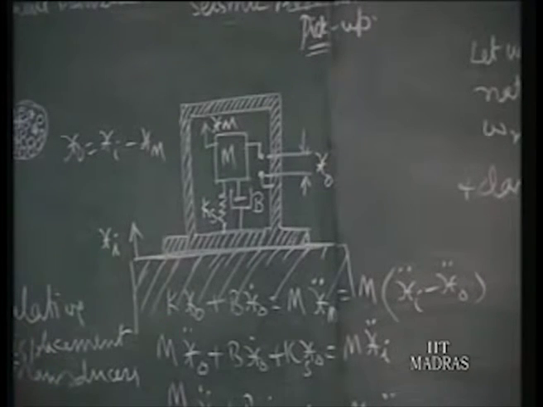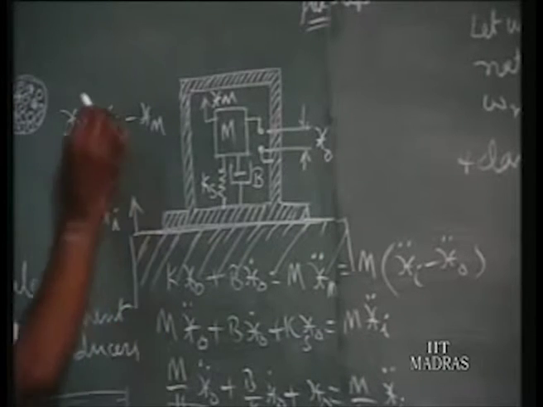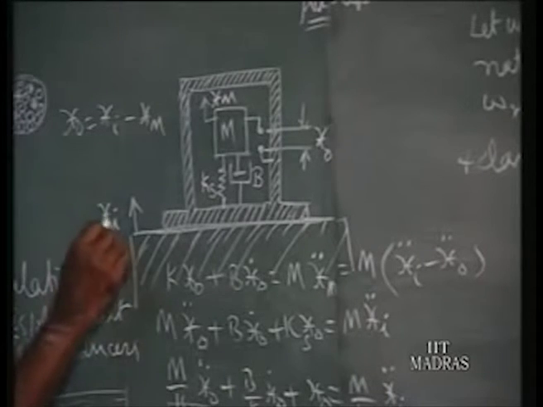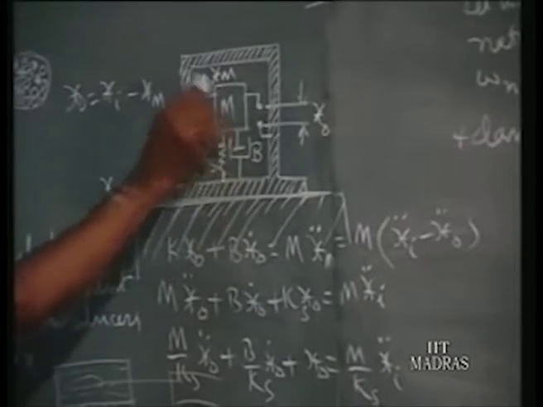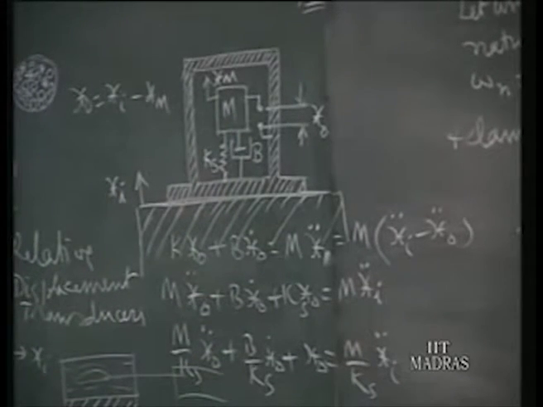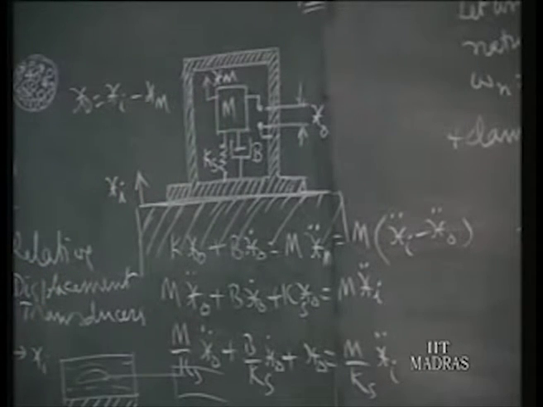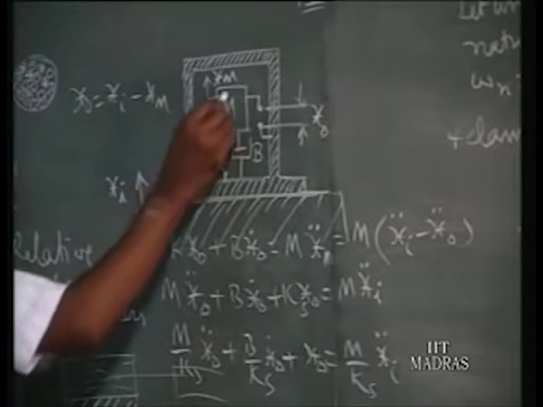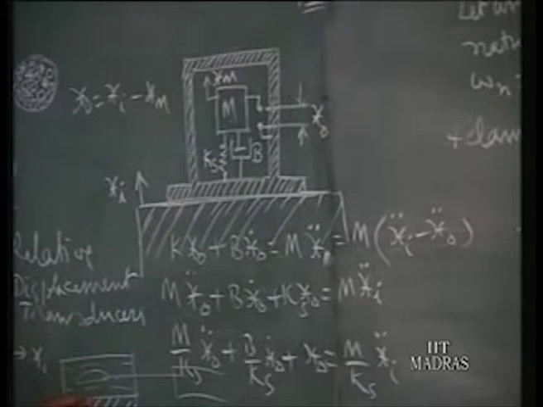Now the theory of functioning is like this. When the body is moving up, for any displacement xi there should also be an acceleration, and the mass also gets accelerated. To accelerate the mass m, we require a force. That force can come to the mass only through the spring and the damper.